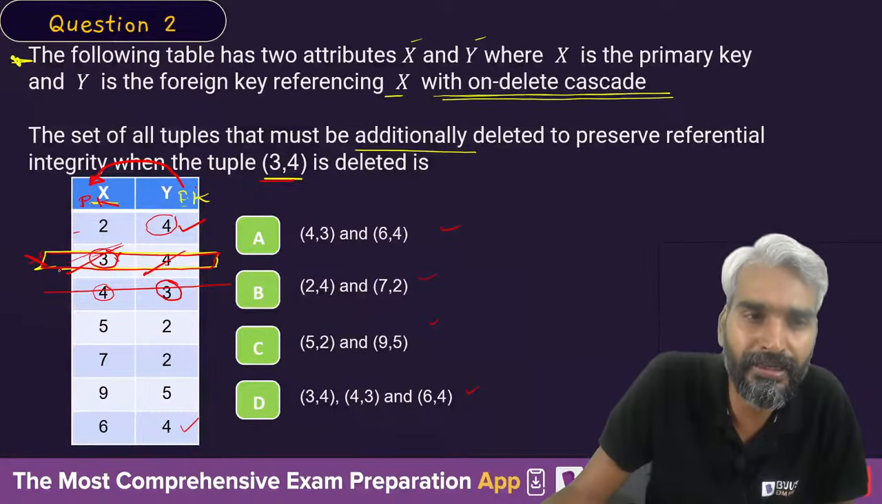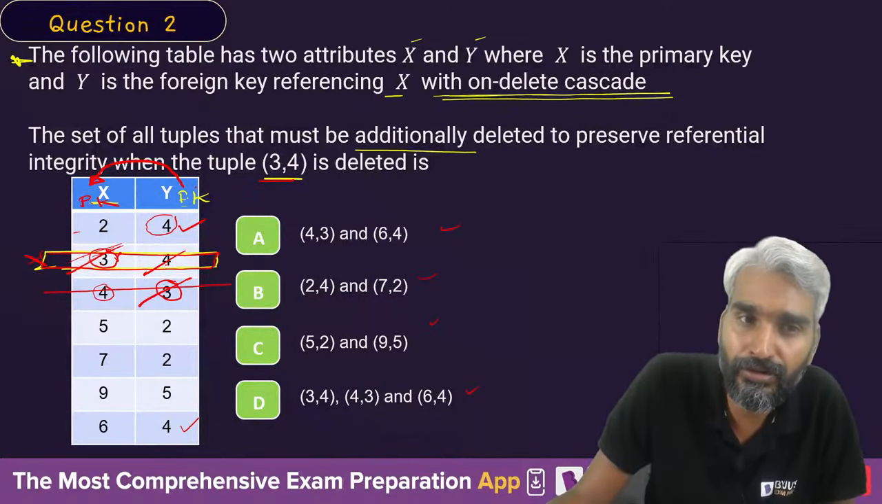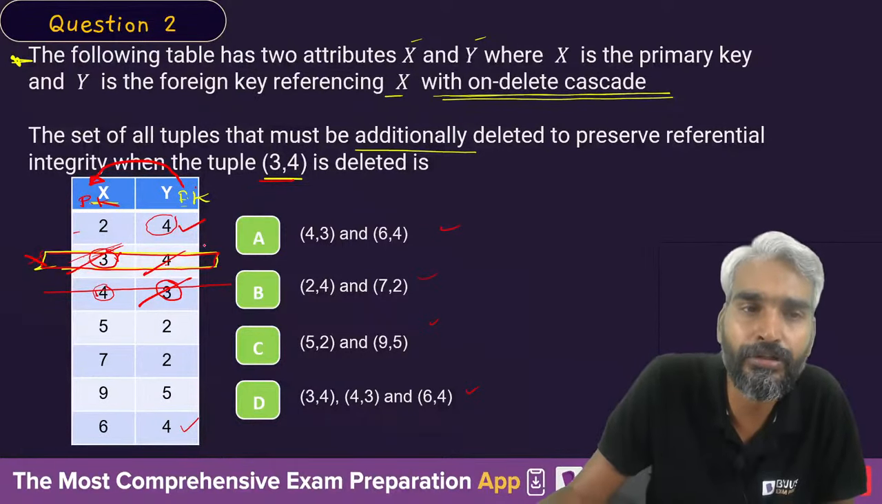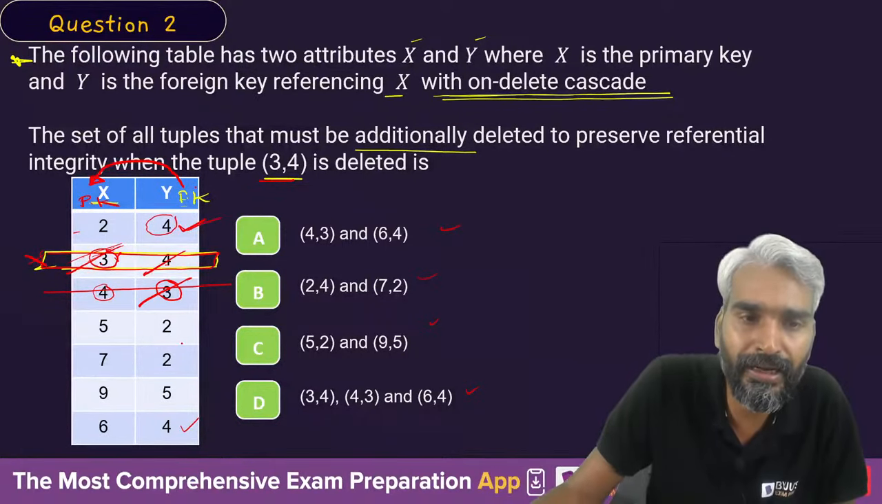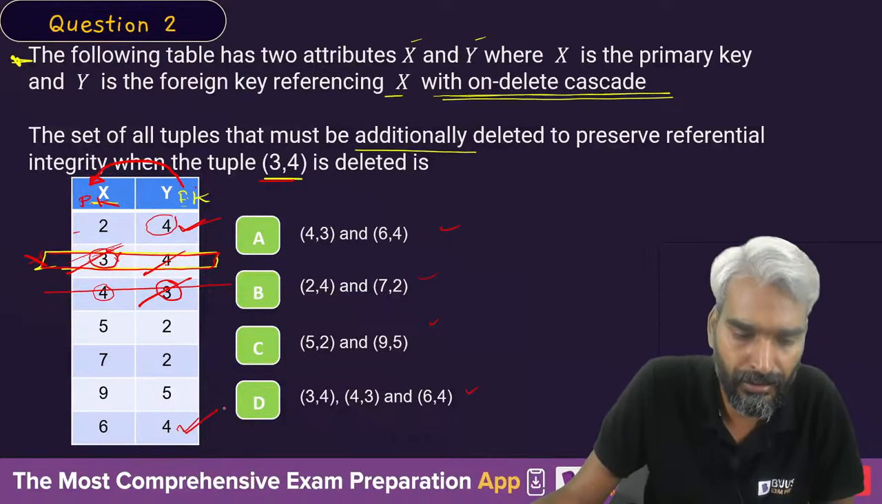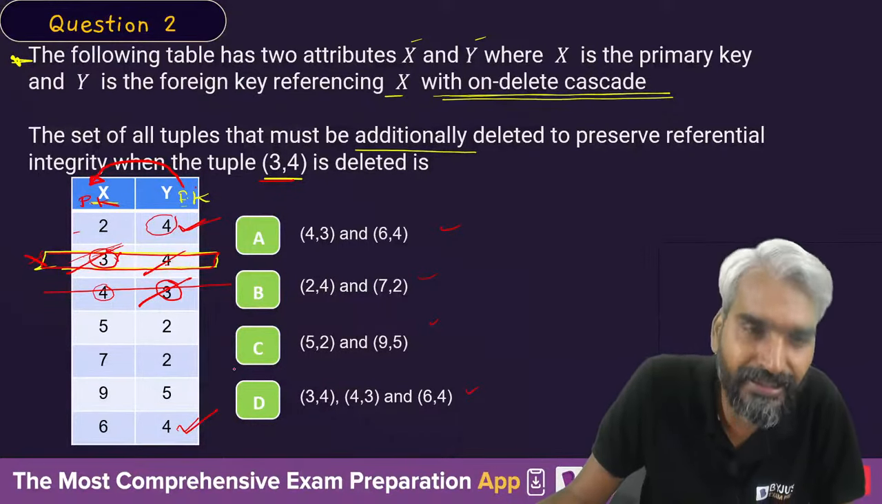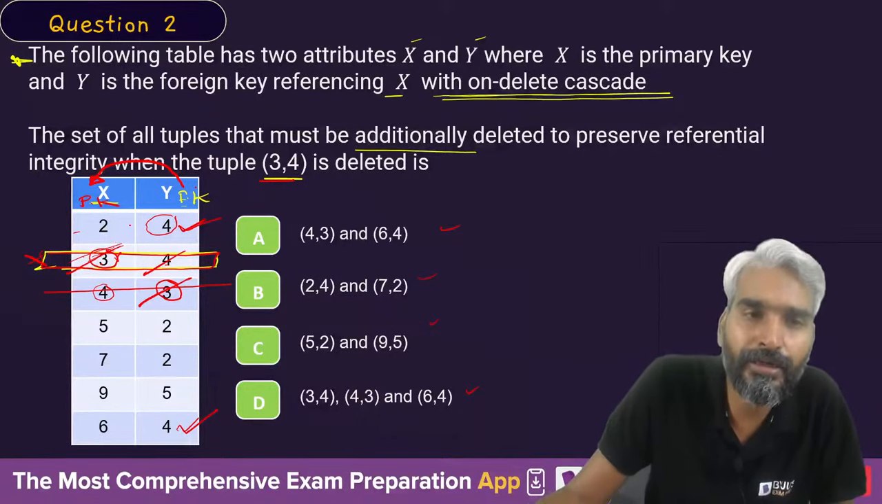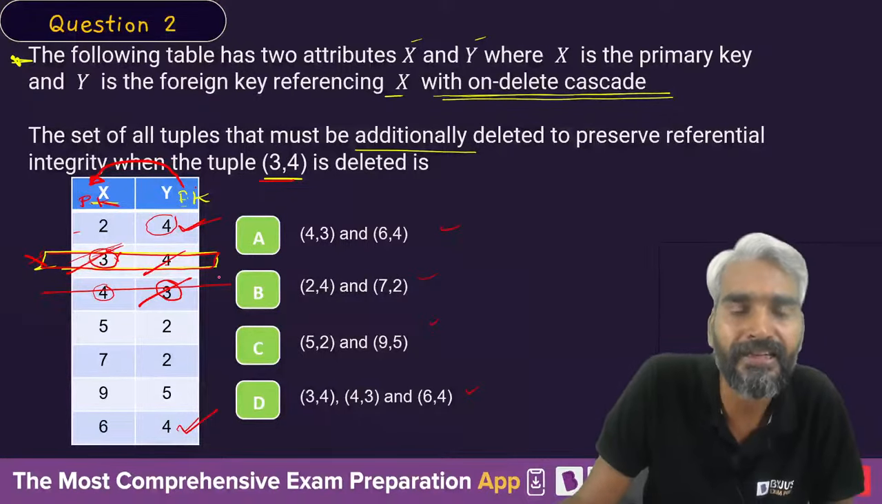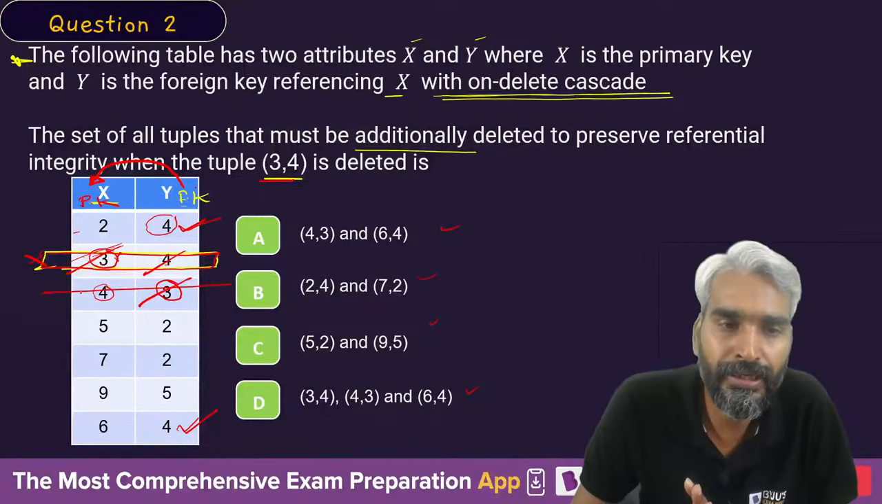You need to delete the tuples in which the foreign key value is 3. So you need to delete this tuple. Once you delete this, you also need to delete the tuples in which the foreign key value is 4. So you'll have to delete this tuple as well as this tuple. The moment you delete this tuple 3, 4, you will also have to delete the tuple 4, 3. That's for sure.